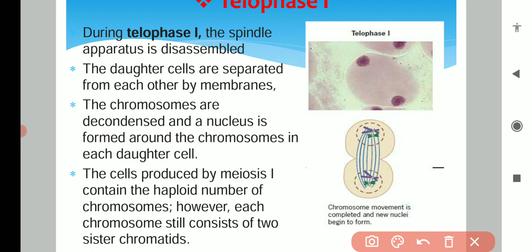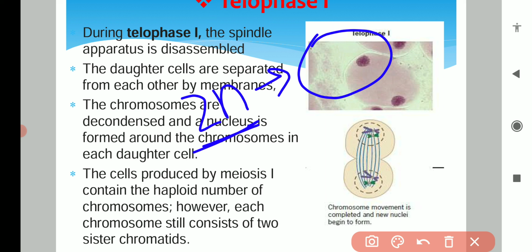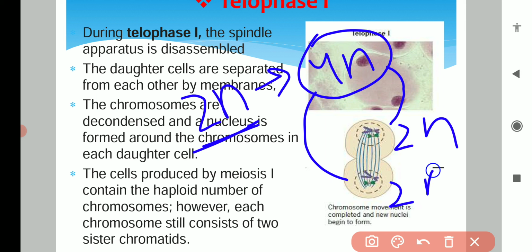If we denote by 2n, the cell earlier was a 2n diploid cell. From the diploid cell, a 4n cell was formed due to chromosome duplication in the S phase of the cell cycle, and from this 4n, two daughter cells were formed, each having 2n chromosomes.